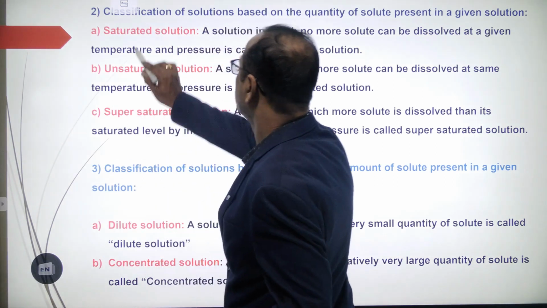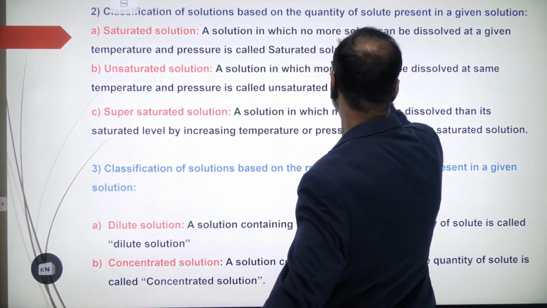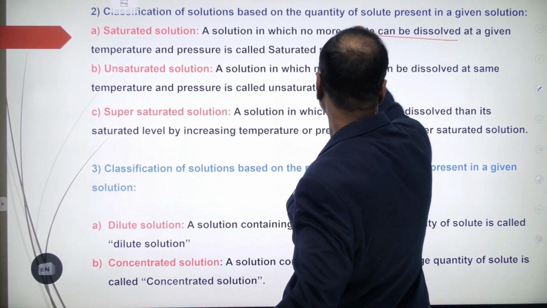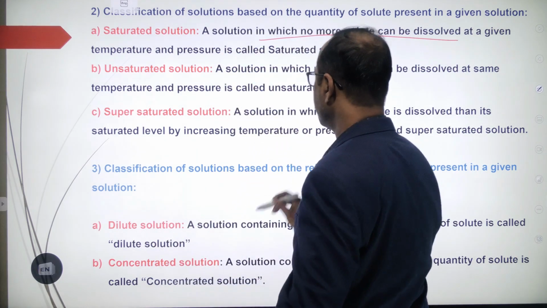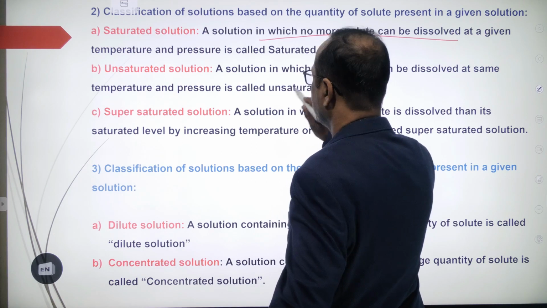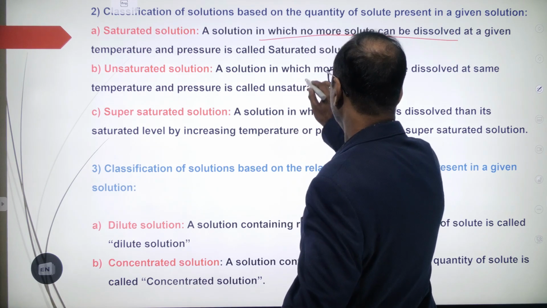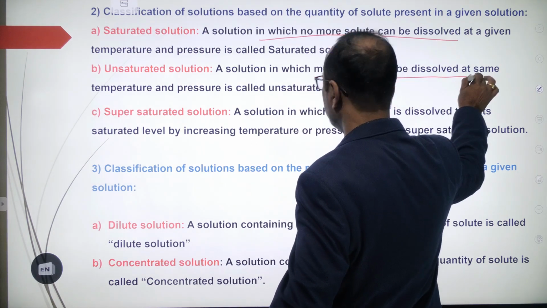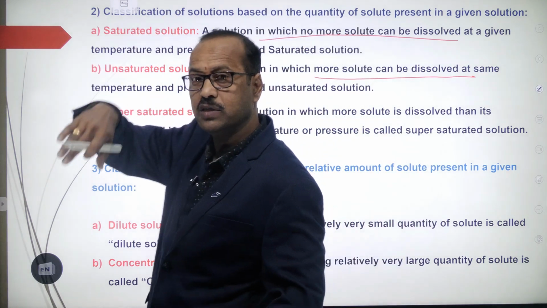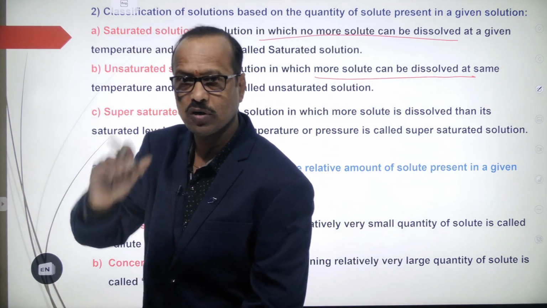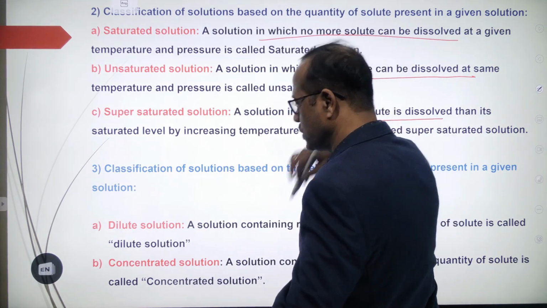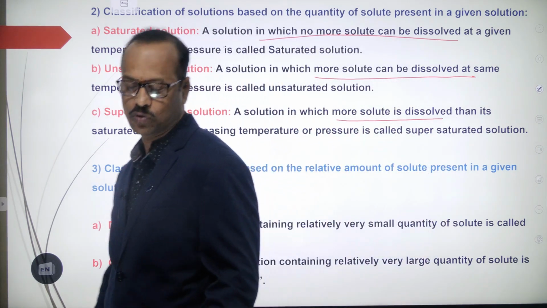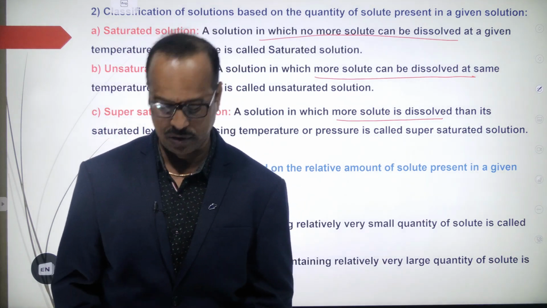So a saturated solution means what? No more solute can be dissolved. Unsaturated means what? More solute can be dissolved, which means a smaller amount of solute is there. Supersaturated means what? More solute is already dissolved, more than required. That's called a supersaturated solution, right?